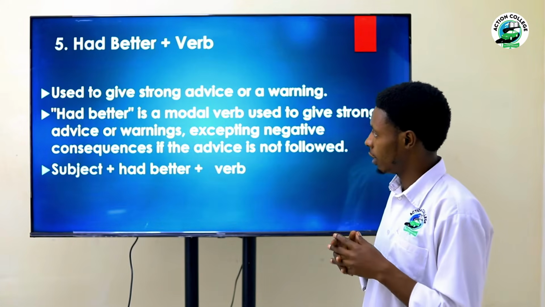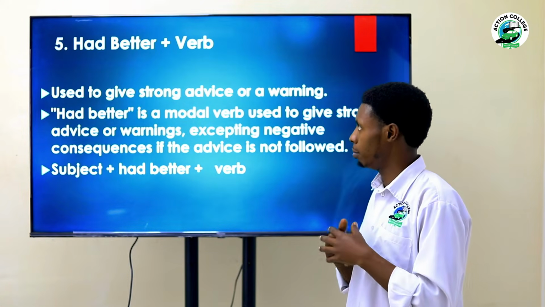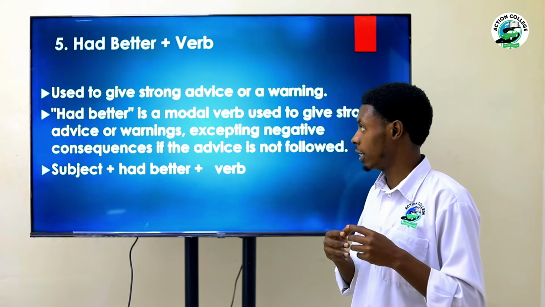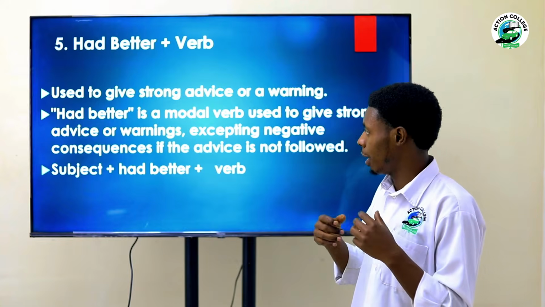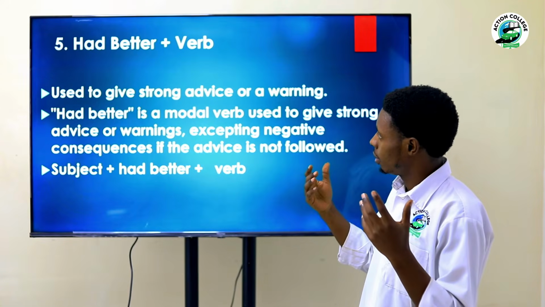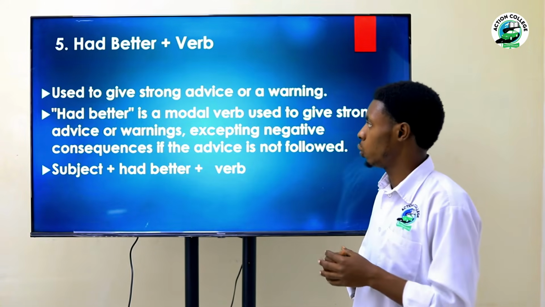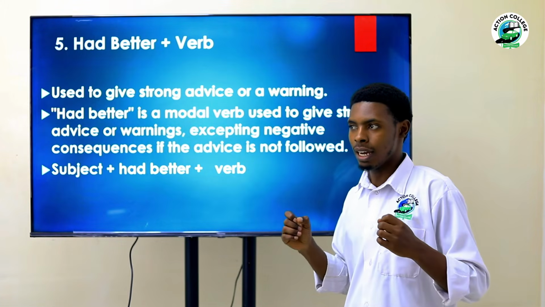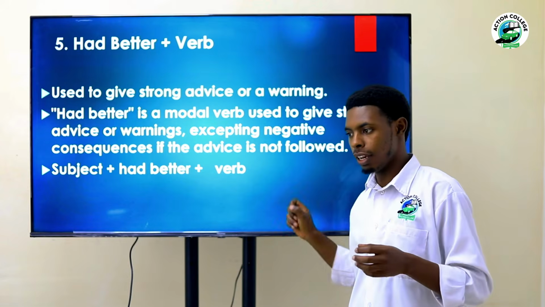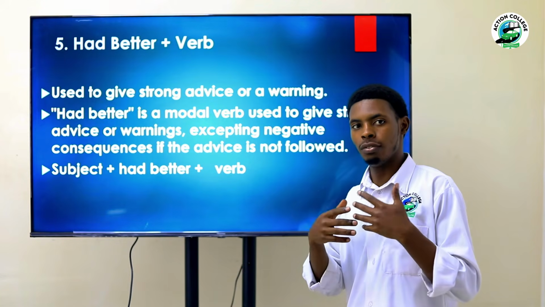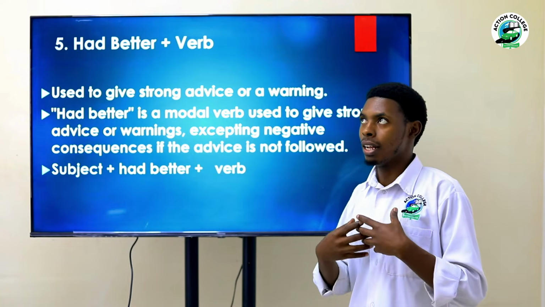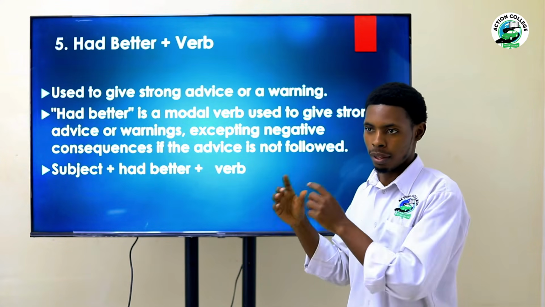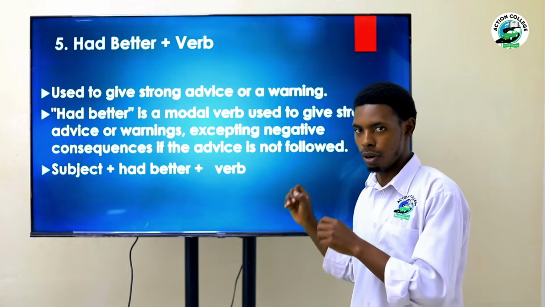Let's continue with the next expression, had better. So had better plus verb, this one is generally known for being used normally to give strong advice or a warning. When you use had better plus verb, it means that you are giving a warning or advice expecting some aftermath, effects of what you are talking about.